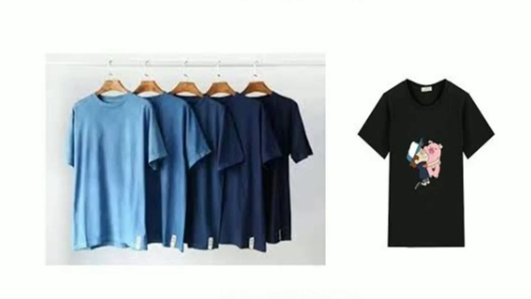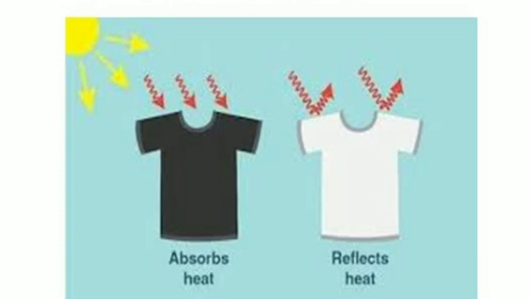Dark colored clothes like black absorb maximum heat and therefore the body becomes hotter. Dark colored clothes absorb heat while light colored clothes reflect heat. So with light colors the body remains cool, and that is why light colored clothes are preferred in summer.